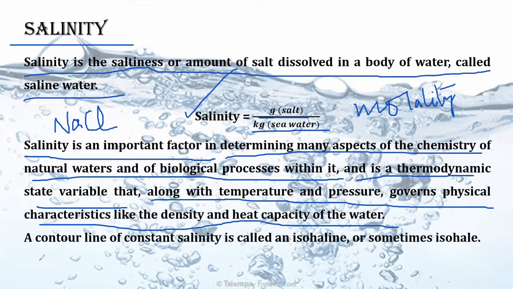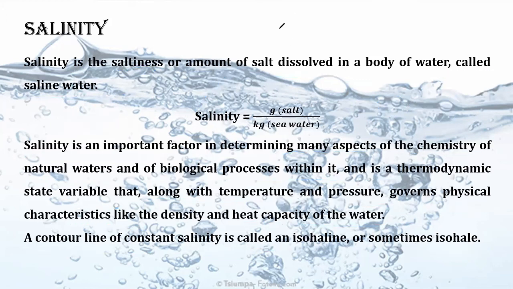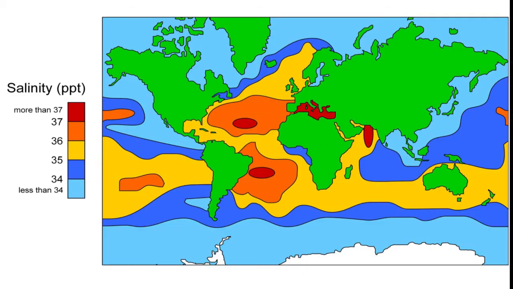So it is very, very important to consider what the salinity of water is. A control line of constant salinity is called isoline or sometimes isohaline, right? So this is very much important for us to determine the salinity of water, right?